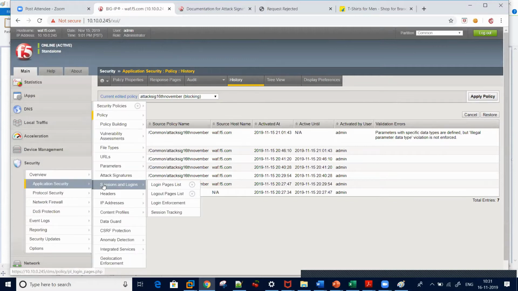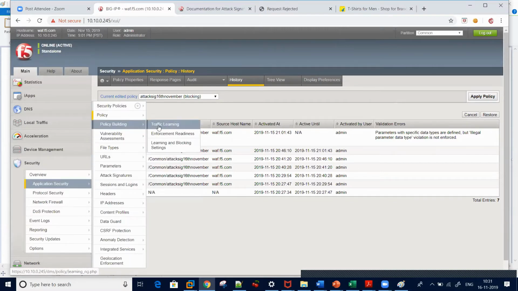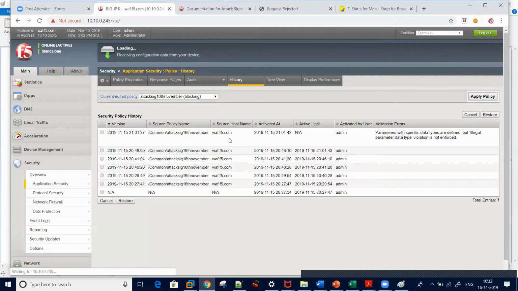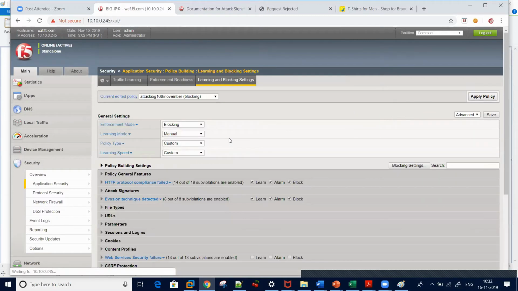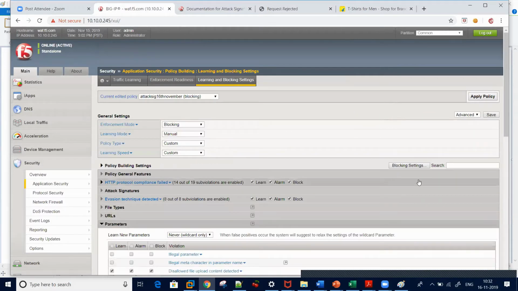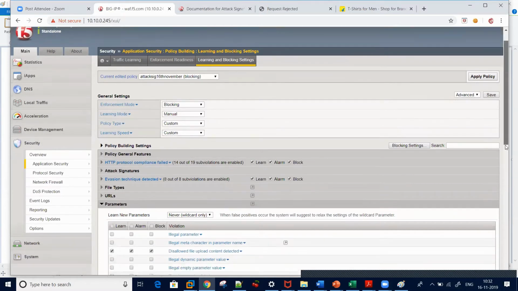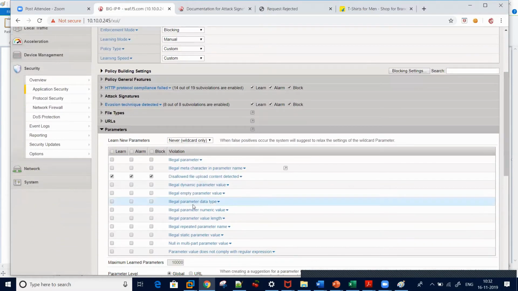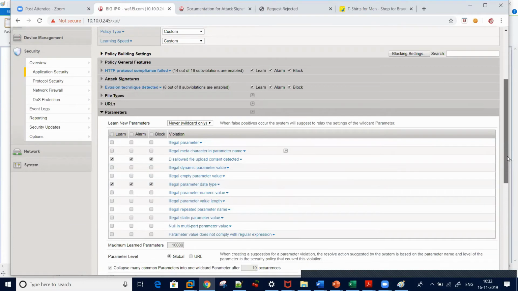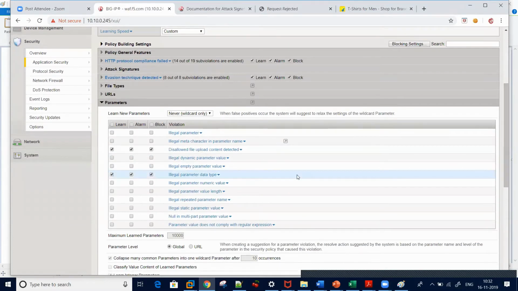Okay, so security, application security, learning and blocking settings. Here I need to select illegal parameter data type with learn, alarm and block, because what I selected was only decimal values, and I need to play with it here also.